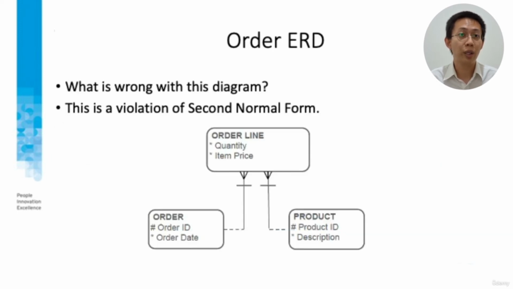Again, you can pause the video and see this normal form violation. What's wrong with this diagram? If your answer is item price, you're right.